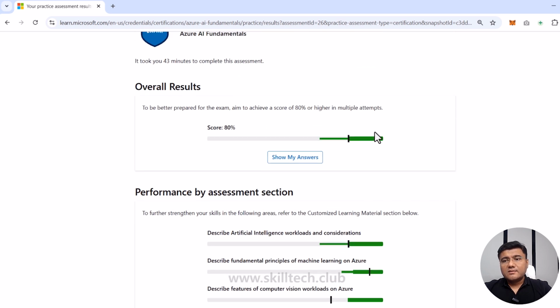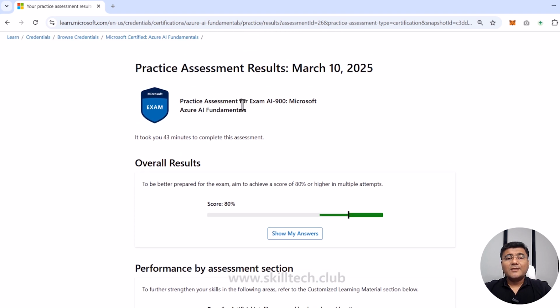Now, after the assessment, you can try show my answers. I'm not doing this because I already know my answers, but you can see the area in which you have given the wrong answer. And this is perfect if you do this exactly a day before your exam. So if you have booked your exam for tomorrow, you should try this assessment at least two times. I took 43 minutes to complete this assessment. Do not rush, just focus on the questions, understand them properly, and then give your answer. This assessment is only 43 minutes, but the real exam is going to be 90 minutes, so you'll have enough time.